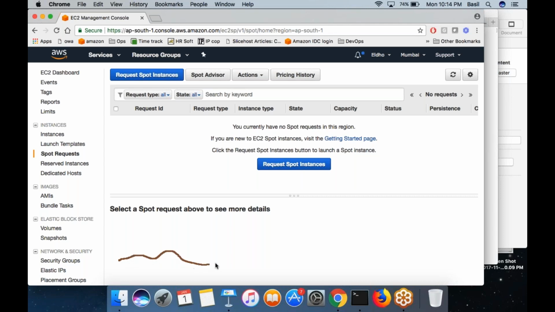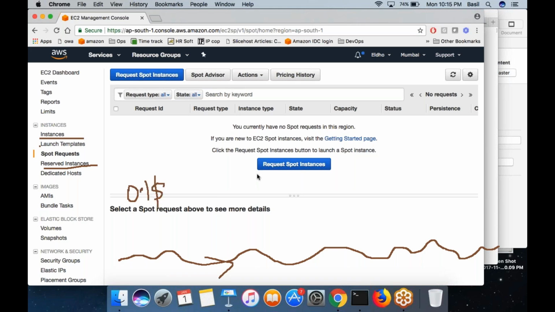The spot instance price would change based on how many resources are free in AWS data centers. AWS does this calculation and fixes a spot price for the machines. And this price is going to be the cheapest compared to reserved instances or on-demand instances. But there is no guarantee. So what I can do is tell AWS that if this spot price is up to $0.1, give that machine to me.